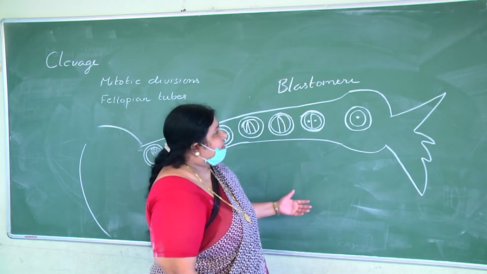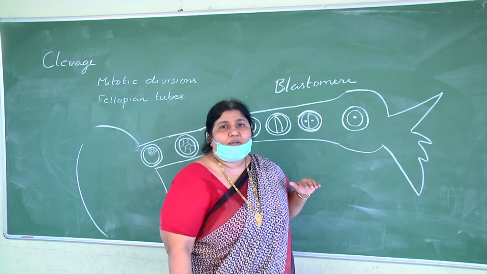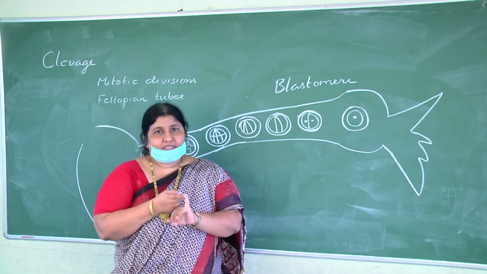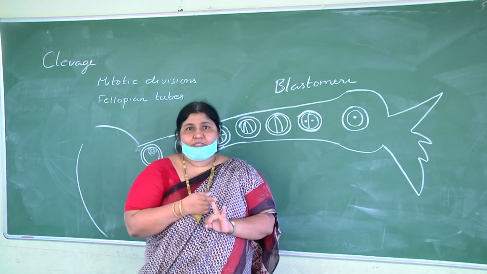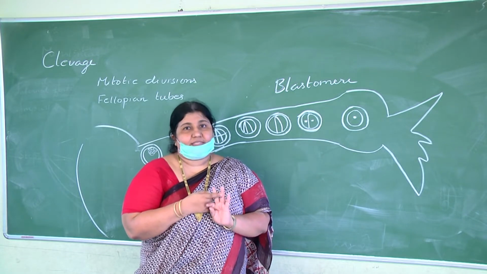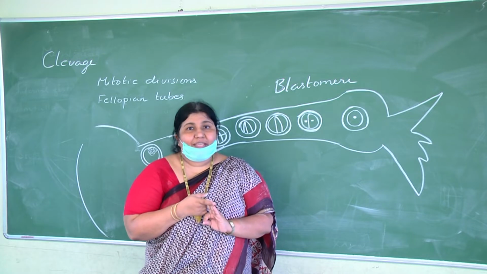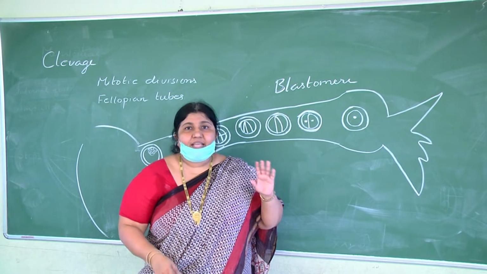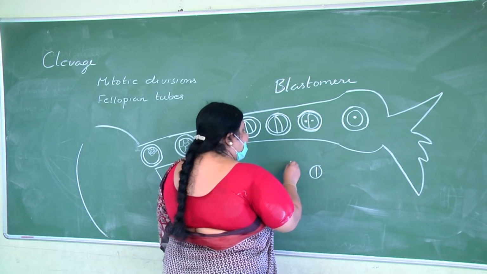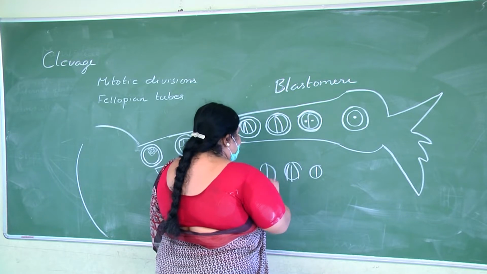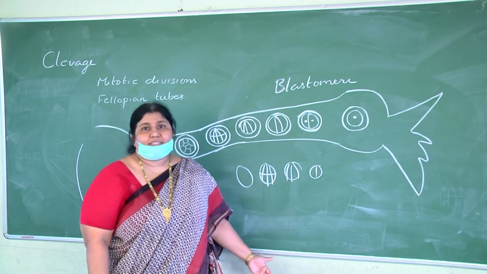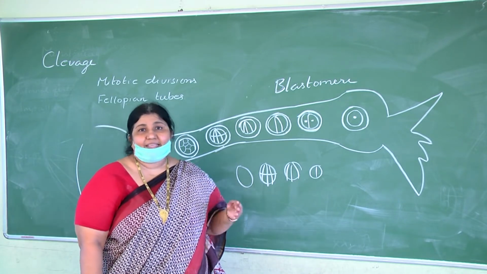So the points you have to know about cleavage are: mitotic cell divisions taking place in the zygote are called cleavage. Cleavage occurs in the fallopian tubes and the resulting cells of the cleavage are called blastomeres. During cleavage, the number of cells goes on increasing. That means the zygote divides into 2, then 4, then 8, then 16. So the number of blastomeres after every cleavage keeps increasing.